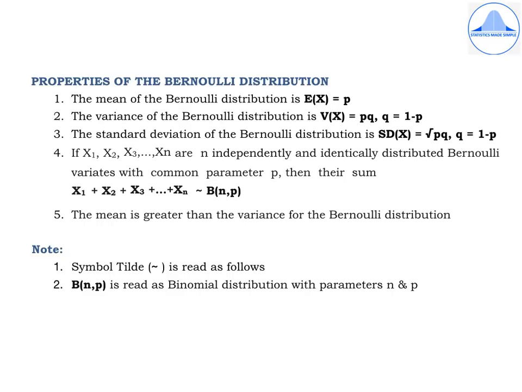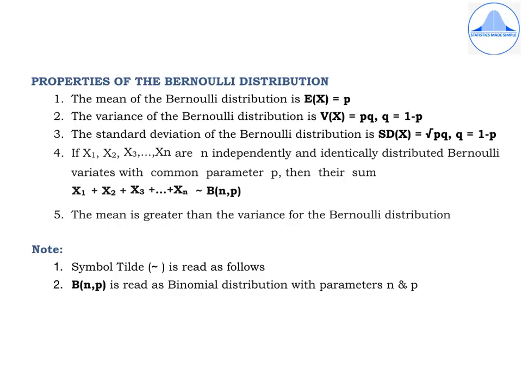If x1, x2, x3, so on, xn are n independently and identically distributed Bernoulli variates with common parameter p, then their sum x1 plus x2 plus so on xn will follow binomial distribution. Within brackets we write n comma p, which are its parameters. The fifth one, the mean is greater than the variance for the Bernoulli distribution.